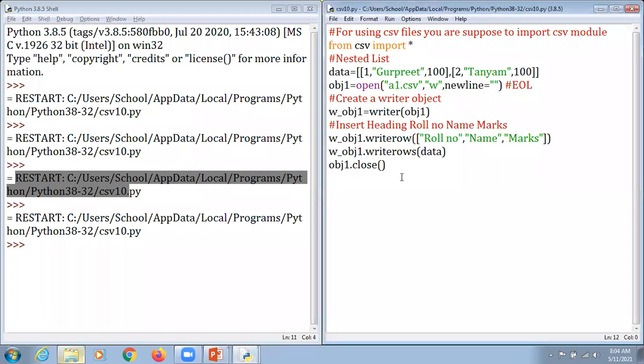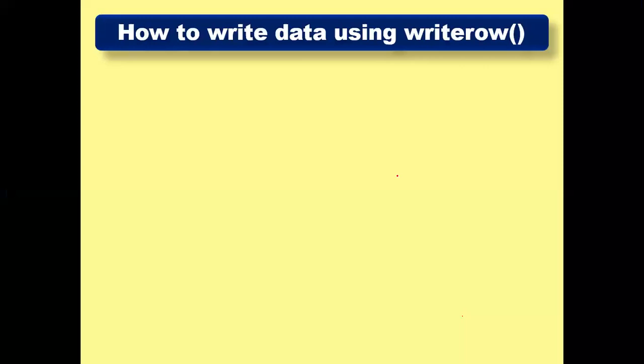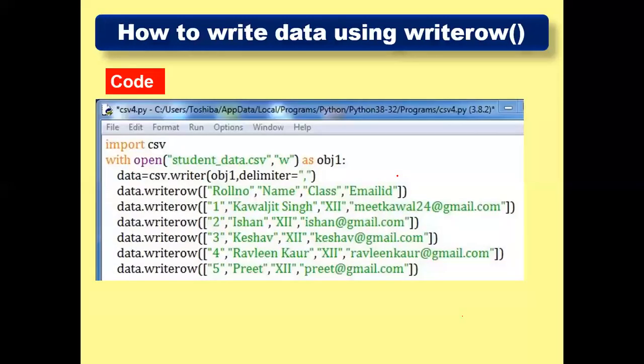Okay. So what we do here, dear students, can I just elaborate one more concept here, that I'm just going to move towards the PPT section. So you can do this in such a way as well, that we can simply type writerow, writerow, writerow, writerow, writerow, and writerow. Why are we writing this multiple times? Because in spite of using writerows, we can use the concept of writerow for writing all these data within the file. So individually, we are supposed to call that particular writerow again and again. This is very important here.